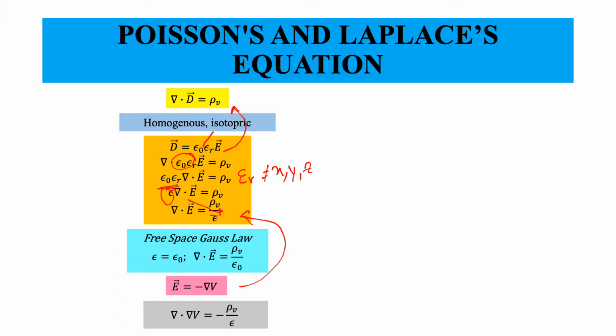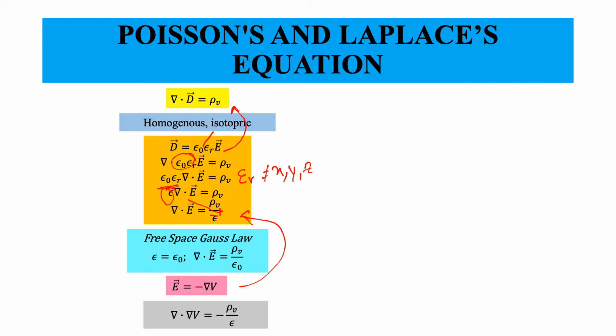The quantity that we have written here, del dot del V, comes up often in electrostatics, and in other words, this is actually the Laplacian, which we have studied in our unit 1. This is also an operator, and this operator in a Cartesian coordinate system is very simple. The Laplacian is denoted by del square.